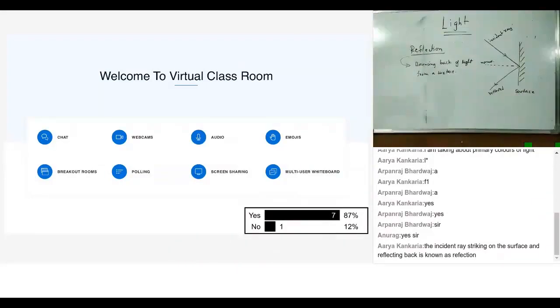So the point at which the rays reflect is known as the point of reflection. The point from which the ray gets reflected is known as the point of incidence. The incident ray striking on the surface and reflecting back is known as reflection.